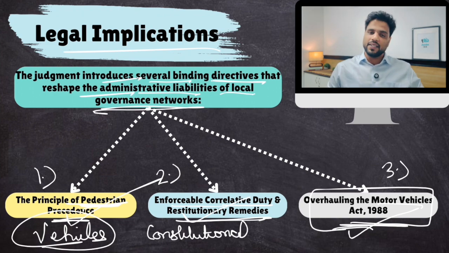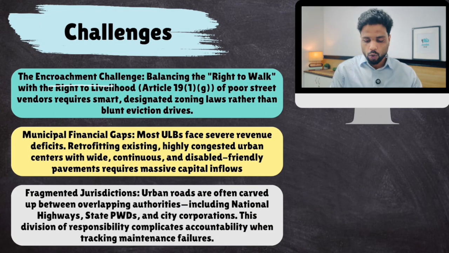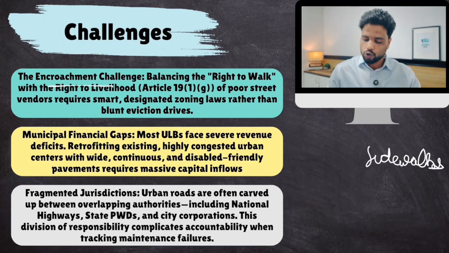Clear? But the implementation of this right to walk will face certain challenges. In certain cities of India, there are going to be challenges with respect to enabling this right to walk. What are those challenges? Okay. So challenge number one, the encroachment challenge. All these footpaths and sidewalks are generally victims of encroachment by street hawkers, street vendors.